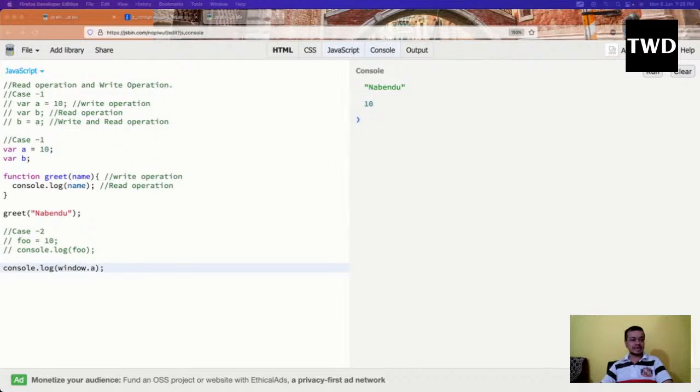Because a web page directly executes JavaScript, a lot of people think that JavaScript is an interpreted language, but there is a compilation step just before the interpretation step in JavaScript. And this is again an interview question: is JavaScript an interpreted language? No, it is not only an interpreted language. It's both an interpreted and a compiled language.